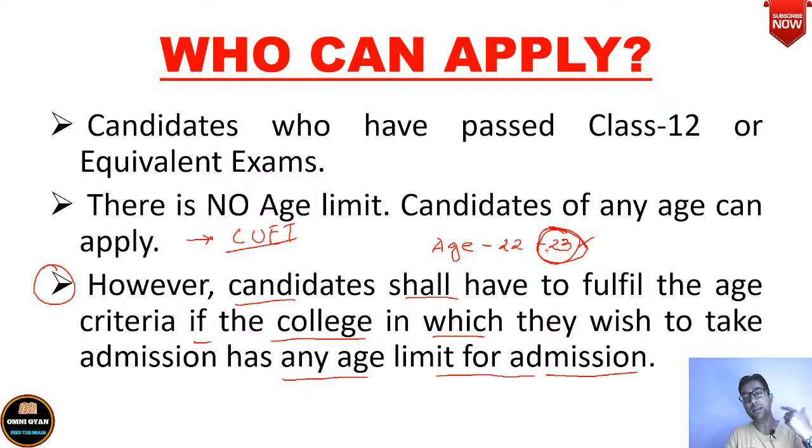तो ये पूरा जो पावर है उस कॉलेज को दिया गया है. This whole power has been given to the college that if you set any age criteria and if a particular student, in spite of the fact that the student has qualified CUET, does not fulfill the age criteria of your college, then you may or may not take admission. So this college has the discretionary power. ये power college के पास दिया गया है.